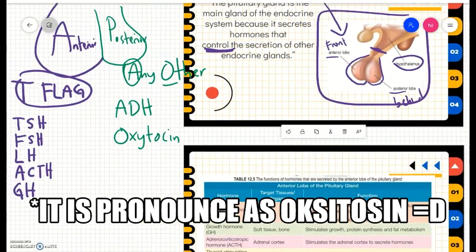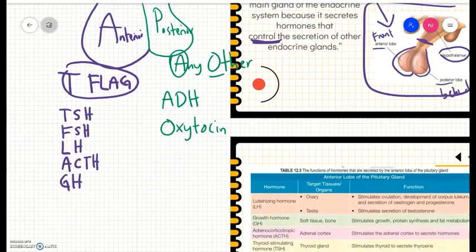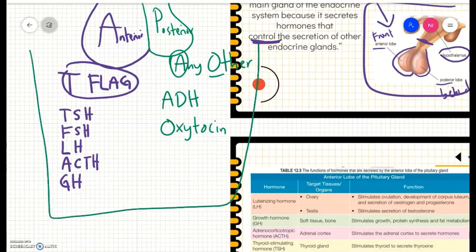So here are some tips on how to remember which hormone is which, which lobe, and which location of the gland, and what hormones are secreted by the pituitary gland. Now you remember anterior is T-FLAG: TSH, FSH, LH, ACTH, and GH. H stands for hormone, and S stands for stimulating.